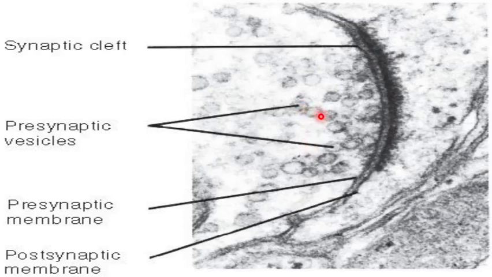These circles are called the presynaptic vesicles, and this is the presynaptic membrane. This space is called the synaptic cleft, and this membrane is called the postsynaptic membrane. So this is the chemical synapse by electron microscope. Again, we see the vesicles, the presynaptic membrane, synaptic cleft, and postsynaptic membrane.